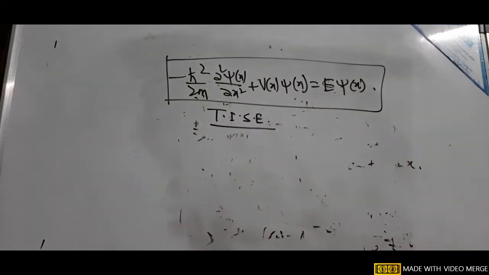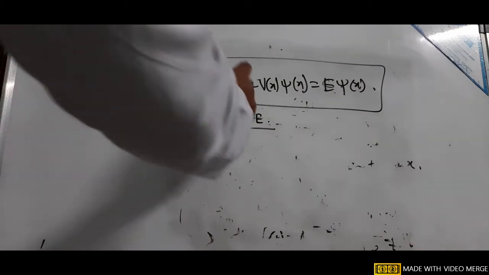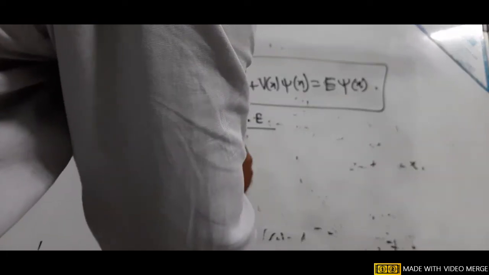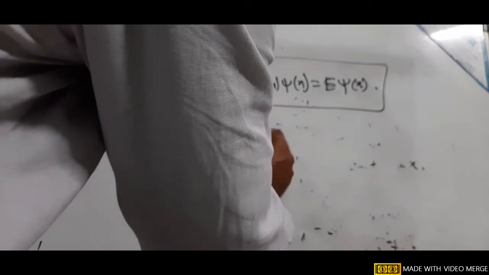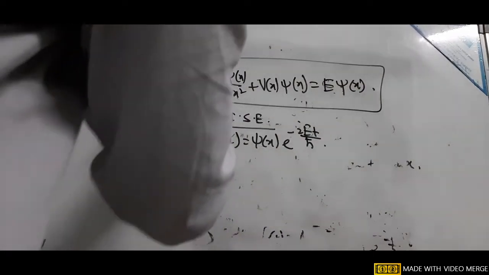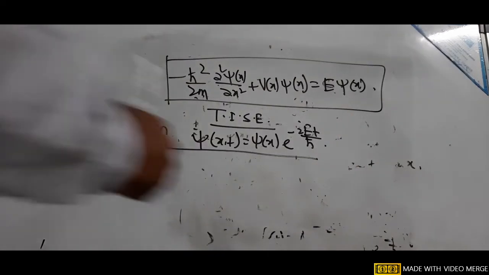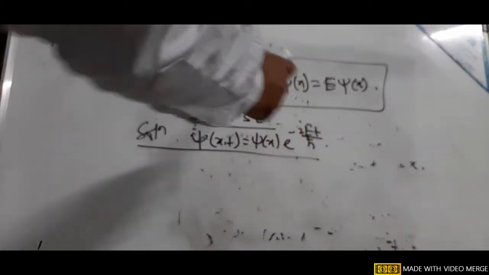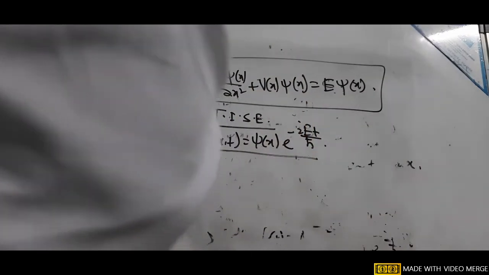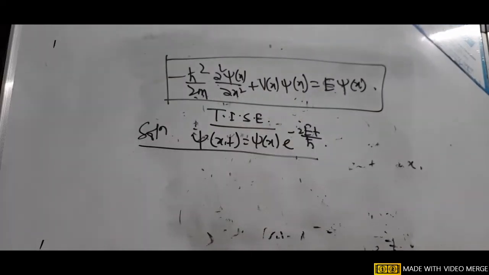This is the time independent Schrodinger equation, and the solution of this equation is psi(x,t) equal to psi(x) into e to the power minus iEt by h. So the solution of this equation is like this: psi(x,t) equal to psi(x) into e to the power minus iEt by h.